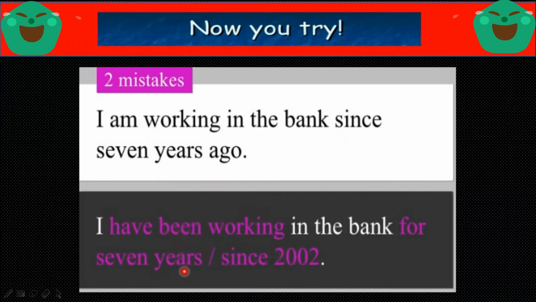Okay. And if I will use "since", then I will say I have been working in the bank since 2002, because "for" is used whenever calculated time has been given to us, and "since" is used when calculated time has not been given to us. Since morning, since 2002, since 1997, and this is your present perfect continuous tense. Got it?